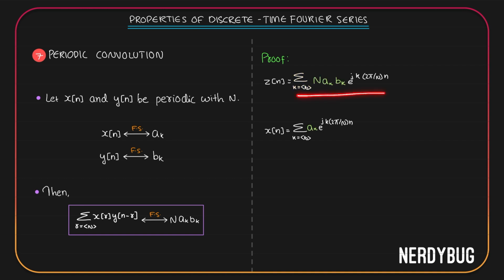Now let us compare this equation with the equation of x of n. The only difference is instead of ak here, we have N ak bk. So if ak is the Fourier series coefficients of x of n, then N ak bk should be that of z of n. That is exactly what we have written over here. Fourier series coefficients for the periodic convolution of x of n and y of n is N multiplied by ak bk, where N is the period of x of n and y of n.